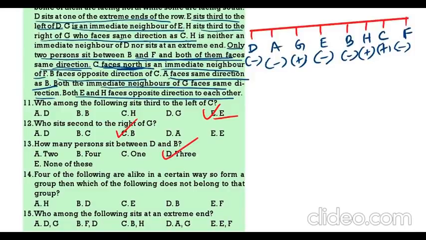4 of the following 5 are alike in certain way and in small group. So, H will be plus, D is minus, E is minus, B is minus, F is minus. Who is sitting at extreme end? D and F. D, F or F, D are sitting at extreme ends.